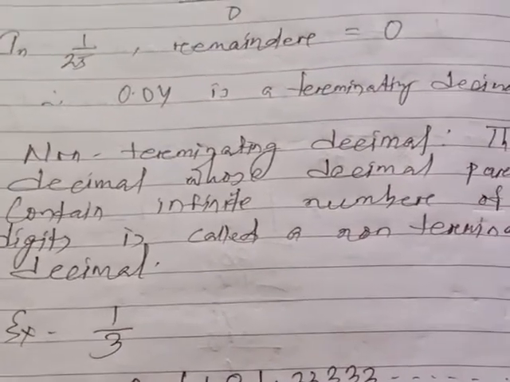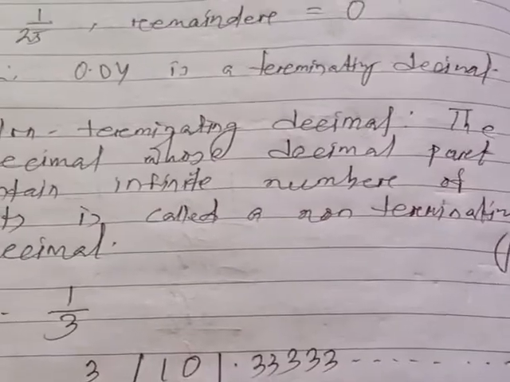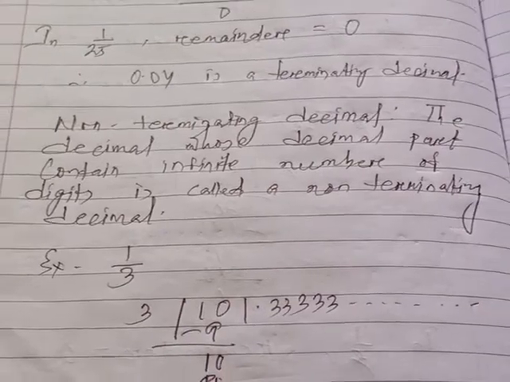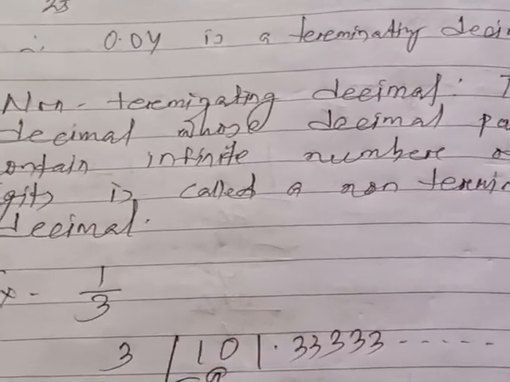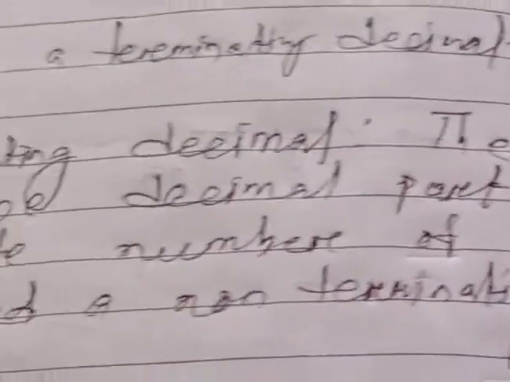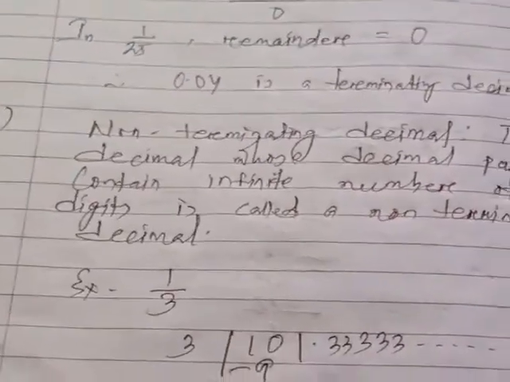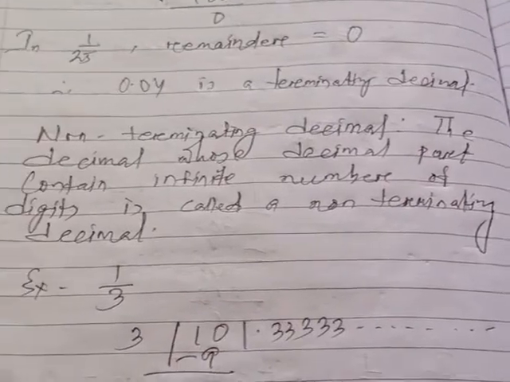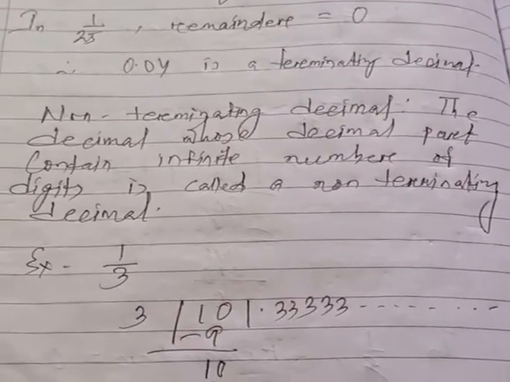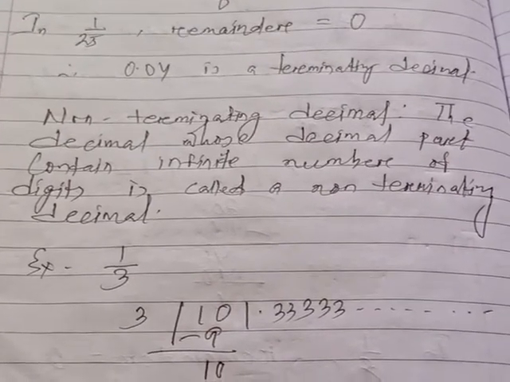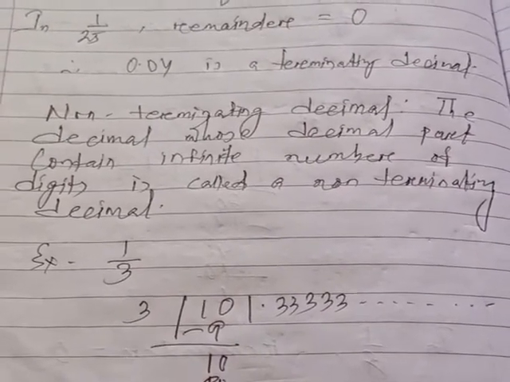Here, the definition of a non-terminating decimal is that a decimal whose decimal part contains an infinite number of digits is called a non-terminating decimal number. Infinite number of digits. Infinite number of digits means we cannot count how many digits are in the decimal part.